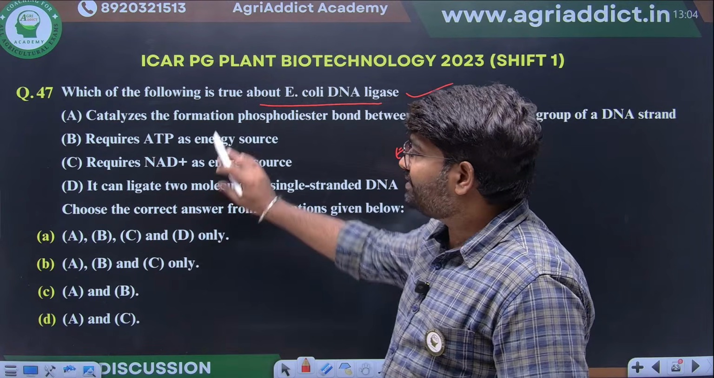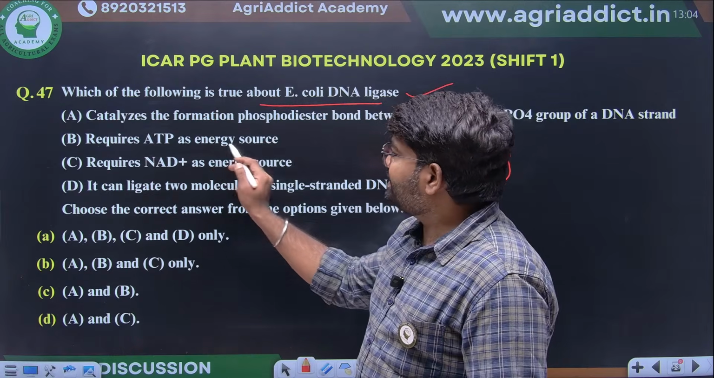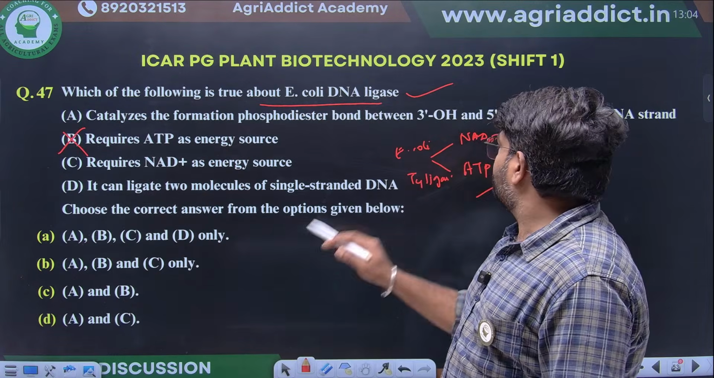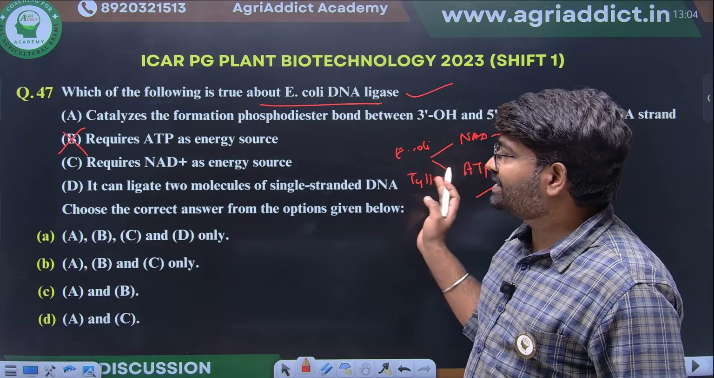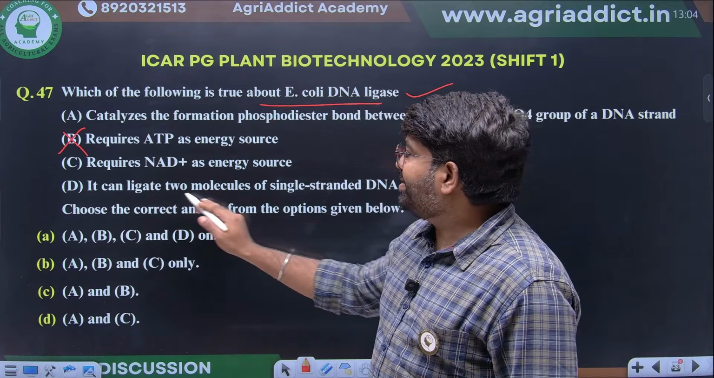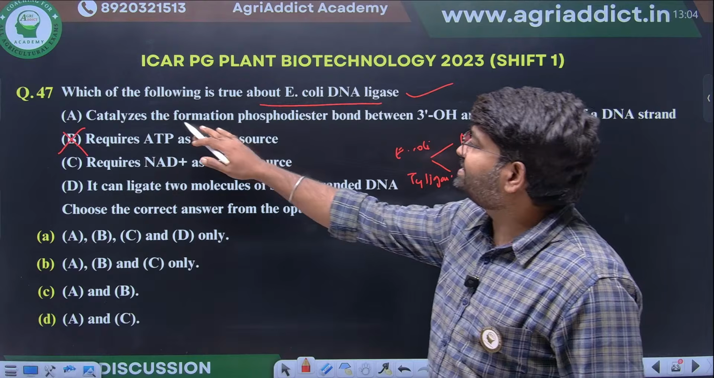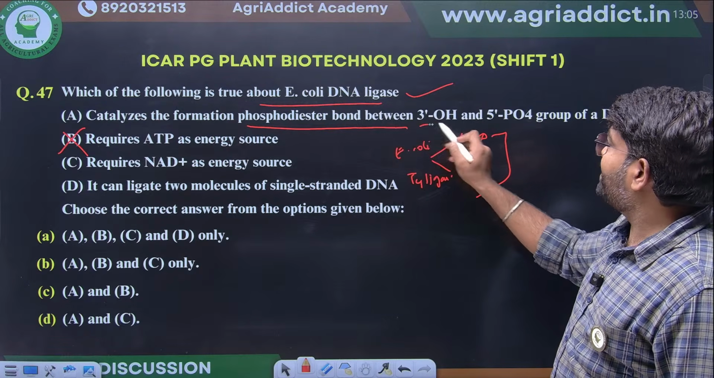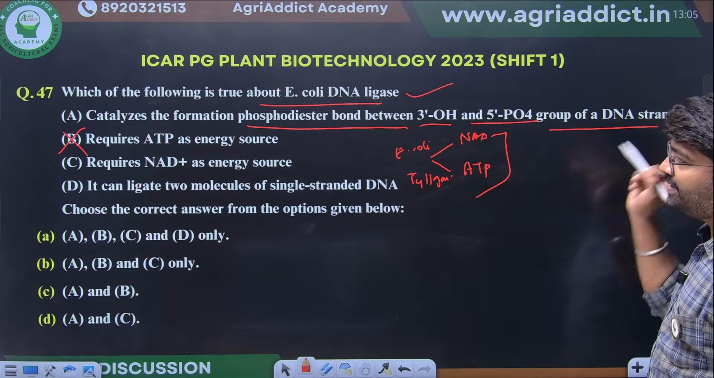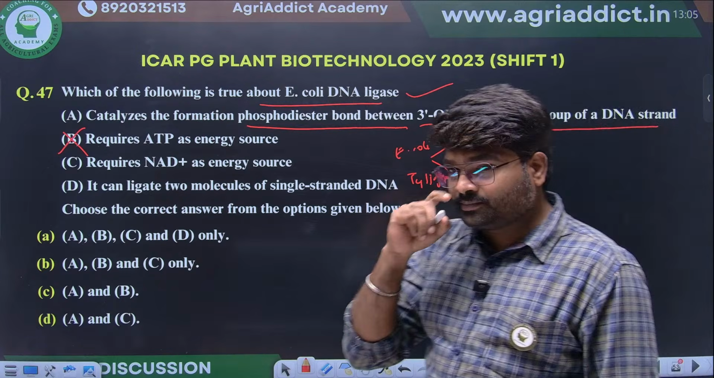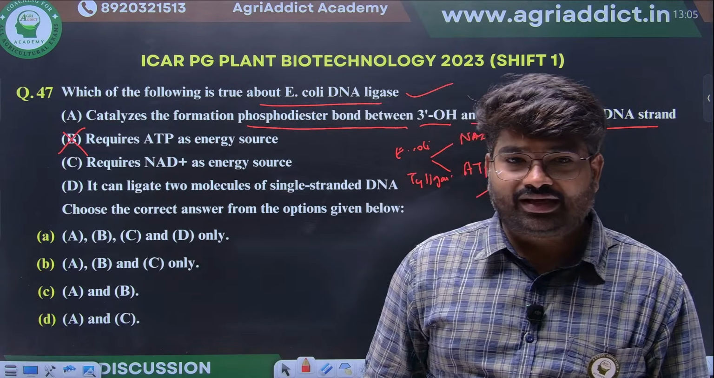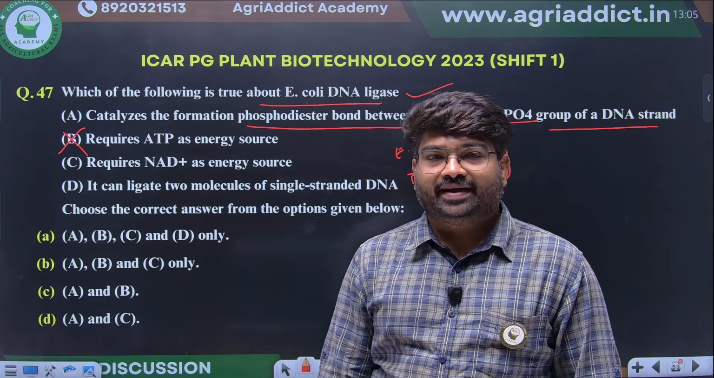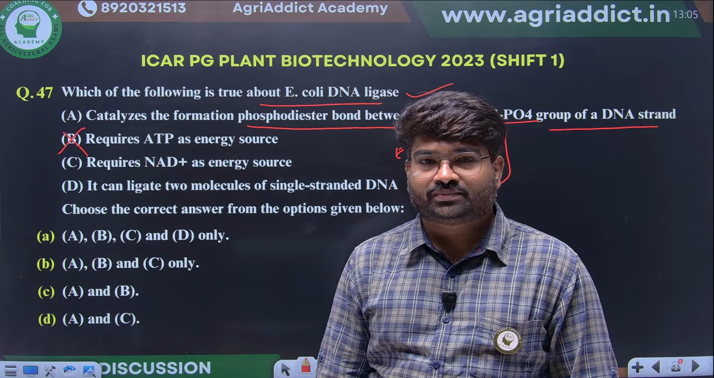Now you see, they have given it easily here. ATP is an energy source? No. ATP is not an energy source. NAD is not the energy source. It can ligate two molecules of single stranded DNA, catalyze the formation of phosphodiester bond from 3' hydroxyl and 5' phosphate group of DNA strand. Any guesses? A will definitely come. Match and let me know the answer. Requires NAD as a cofactor, ATP as energy source.